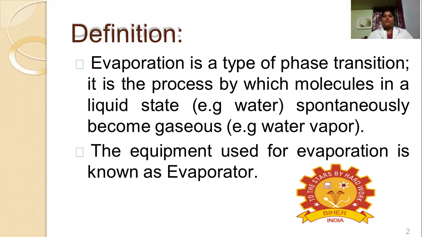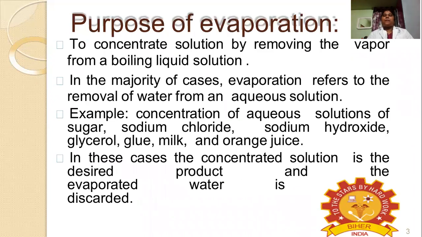The equipment used for evaporation you will be calling an evaporator. And the main purpose of evaporation is to concentrate a solution by removing the moisture from a boiling liquid solution. Here the sample will be in the liquid state, and whatever we are removing will also be in the liquid state.